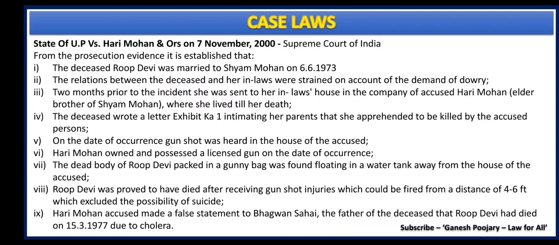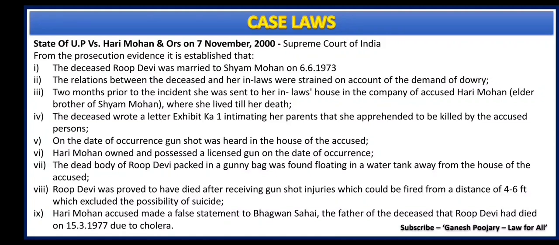Receiving that letter, the father comes to the daughter's place, and when he asks about his daughter, the husband and the family say that his daughter is already dead due to cholera. Now, as I have already told, he has received a letter from his daughter. On receiving the letter, he doubted that his daughter's life is at risk, and that is why he reached there.